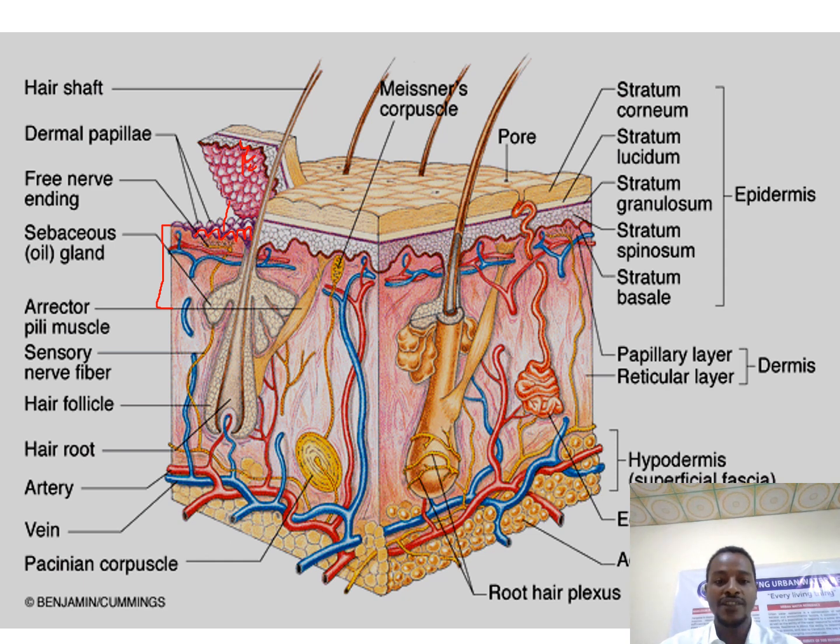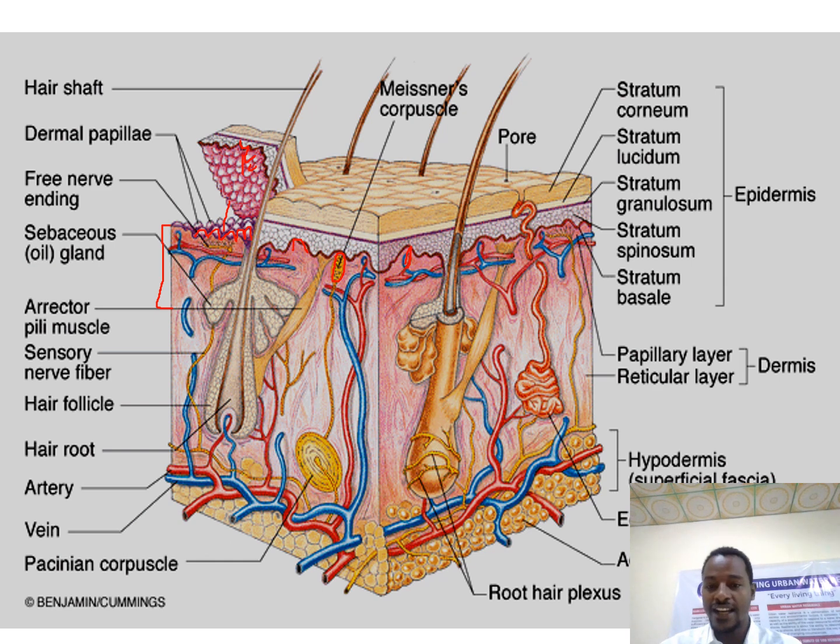In the underside of the dermal papillae, we have nerve endings. Look, Meissner's corpuscle in here. We have capillaries in here. We have a capillary loop in here. We have different kinds of structures over here.